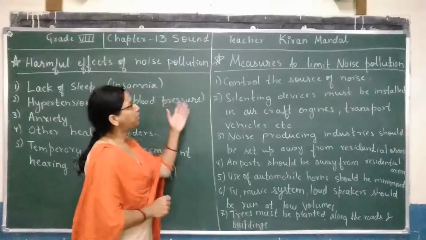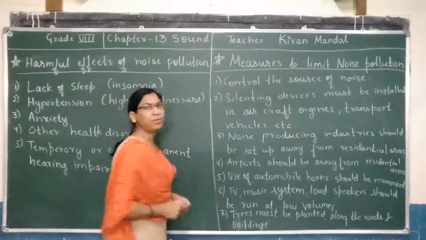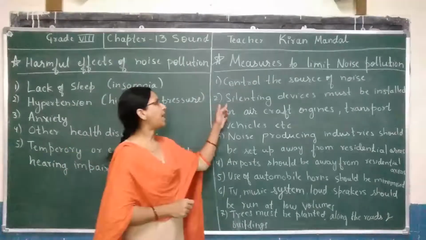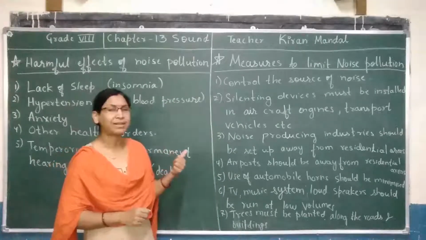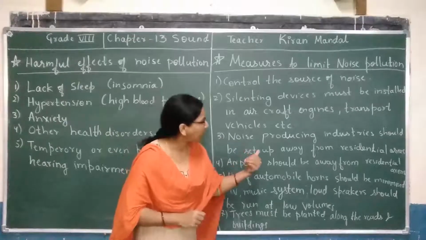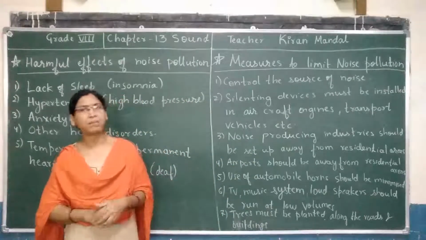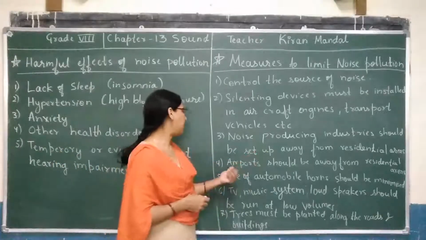And let us see measures to limit noise pollution. First one is to control the source of noise. Second, silencing devices must be installed in aircraft engines, transport vehicles, etc. Third one is noise producing industries should be set up away from residential areas. They should not be near residential areas.